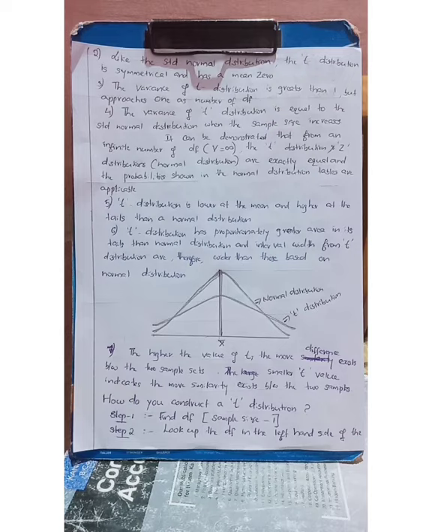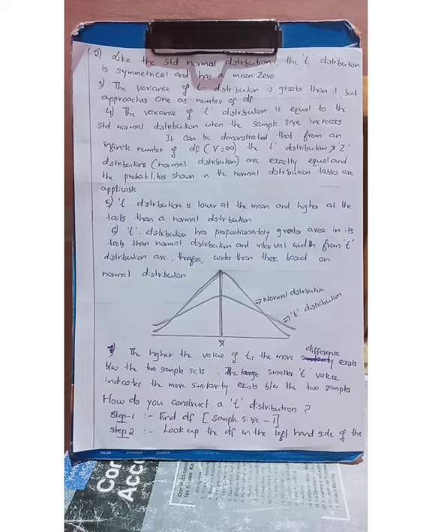The next property is that, like the standard normal distribution, the T distribution is also symmetrical and has a mean value of 0. That is, the normal distribution is a symmetrical distribution. Likewise, the T distribution is also symmetrical. Then what do you mean by a symmetrical distribution? A symmetrical distribution is a distribution where the values of mean, median and mode are equal. That is, x bar is equal to median is equal to mode. So the T distribution comes under symmetrical distributions.